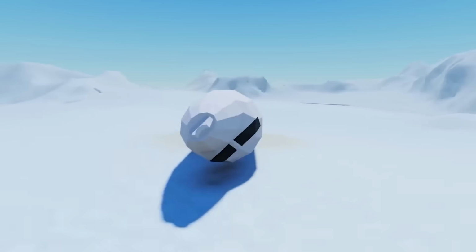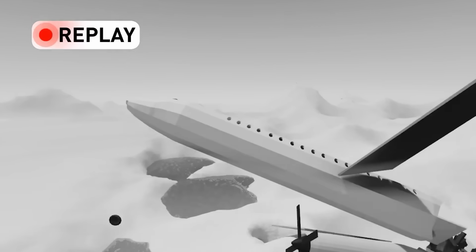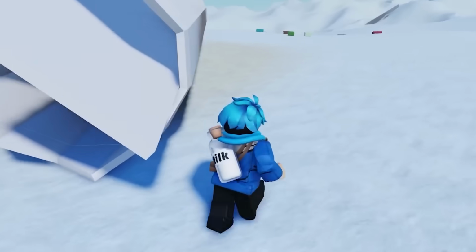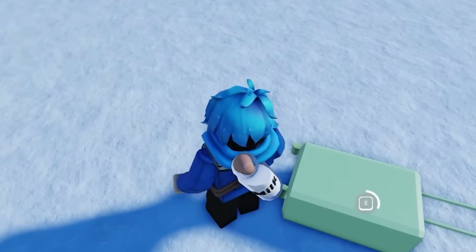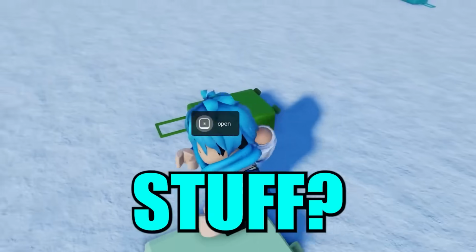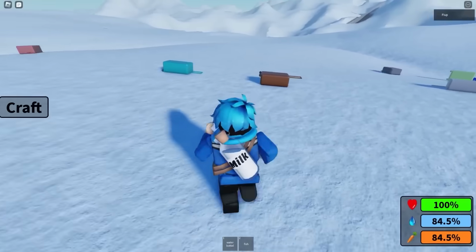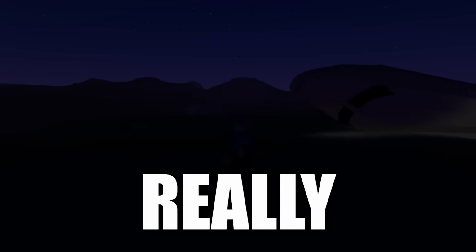Wait, that was a big crash. Yeah, so the back of the plane hit that side of the mountain, causing the whole thing to crash. And now we're pretty much stranded out here in the middle of nowhere. Oh, look, here's some of the belongings of people. Can we actually open stuff? Oh yeah, look, there's a bottle of water that we got. We got some fish. And I think there's like a whole... oh, geez, it got really dark really fast.